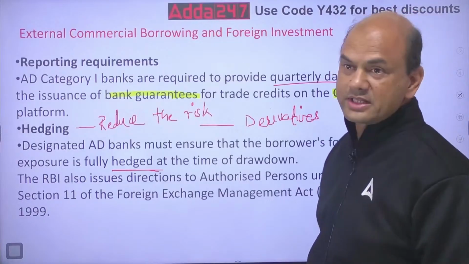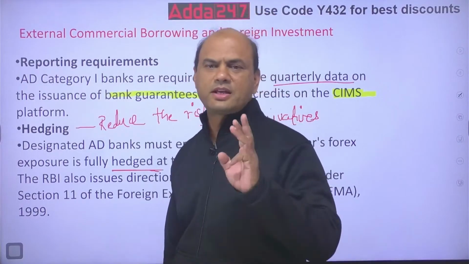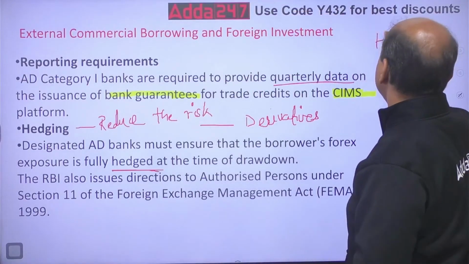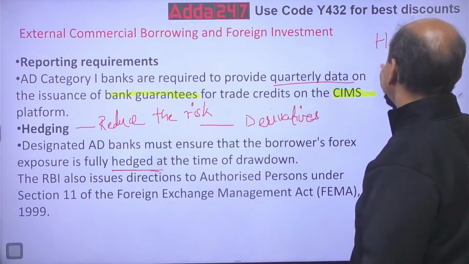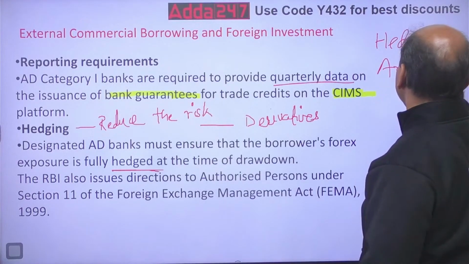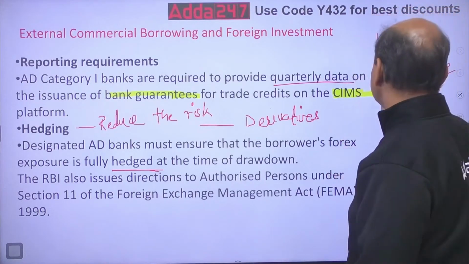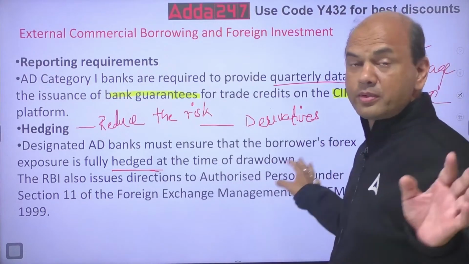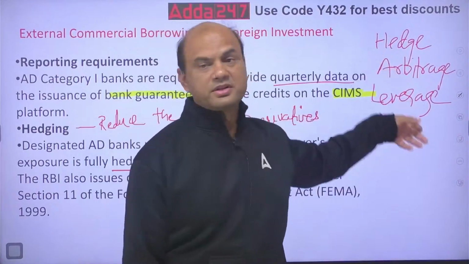Hedging. Now what is hedging? This is one important question in your BFM. Three words are very much important for you in your BFM. One is hedge. Second is arbitrage. Take it from me, the whole BFM, hedge, arbitrage and leverage, the whole of your BFM works on only these 3 words. Whole of your BFM, module A, B, C, D, anything.